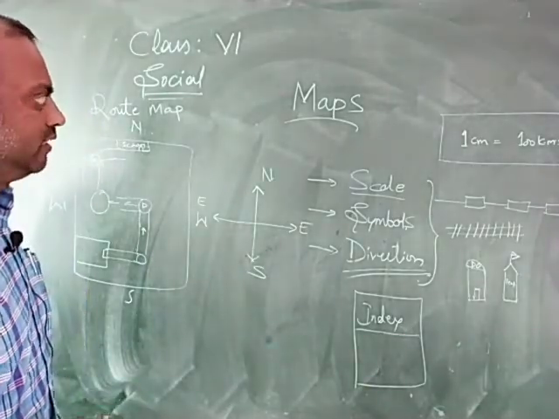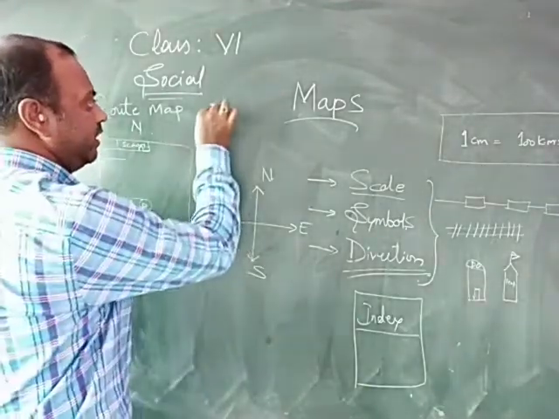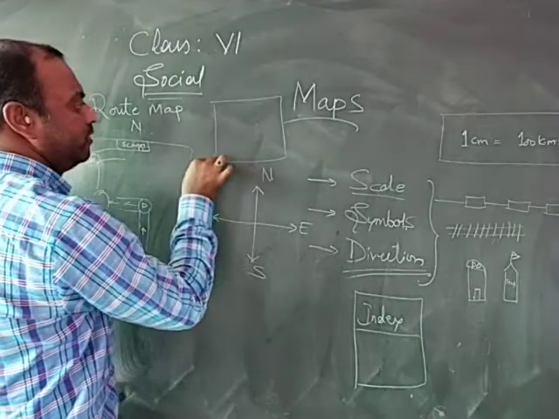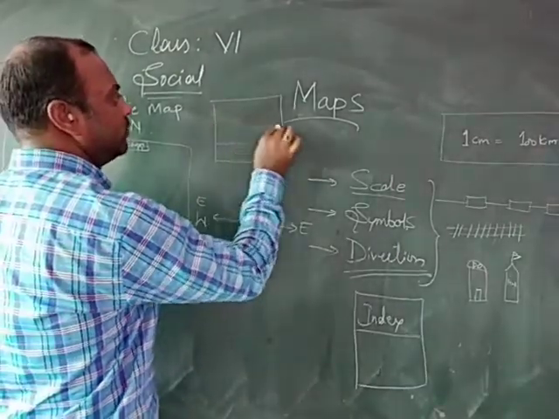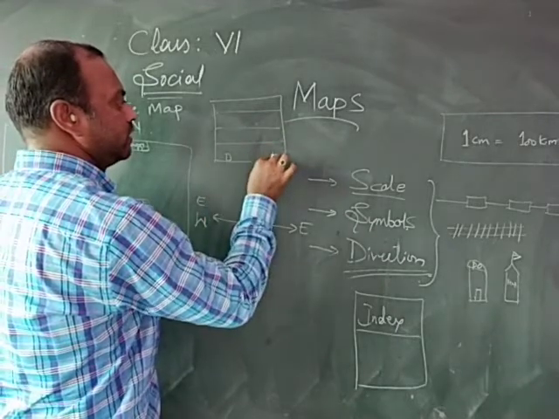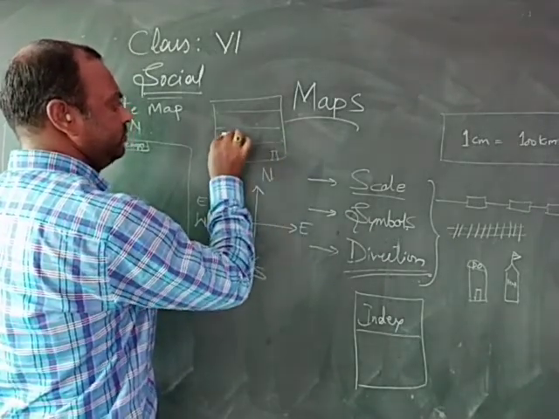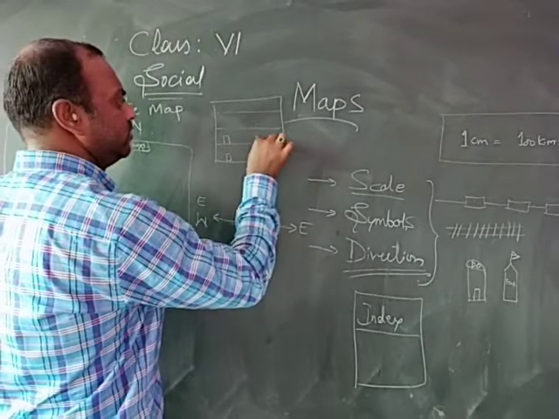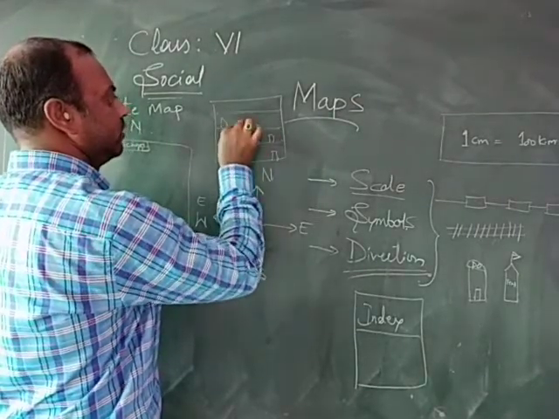In the same way, children, in today's homework also draw the map of our school. Note how many floors there are and how many classrooms there are. Please draw those classrooms.